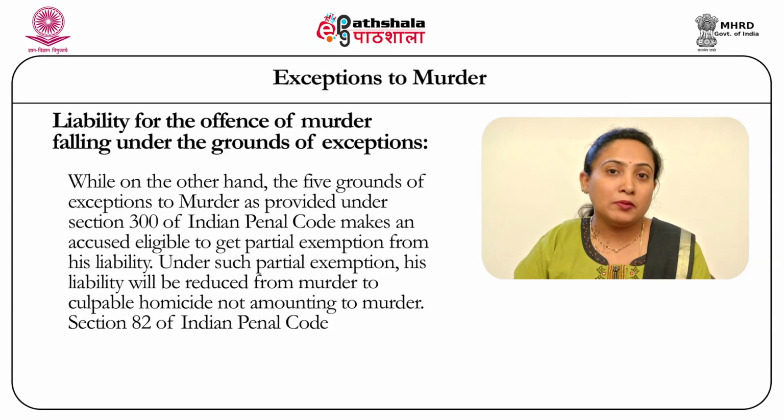Secondly, the same offence of murder can get back the status of culpable homicide not amounting to murder, provided any one of the 5 grounds of exceptions is fulfilled.